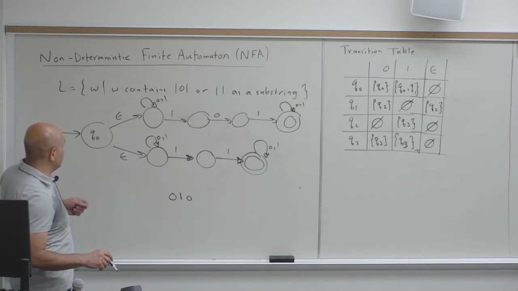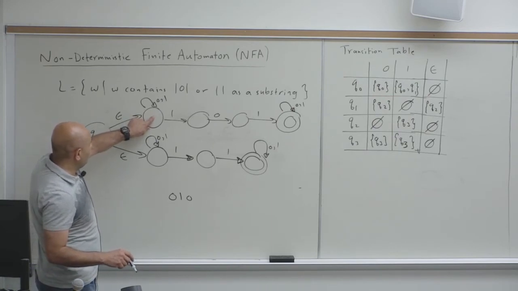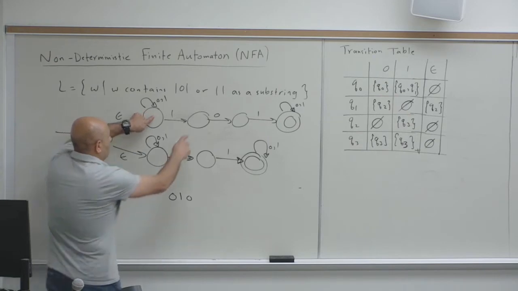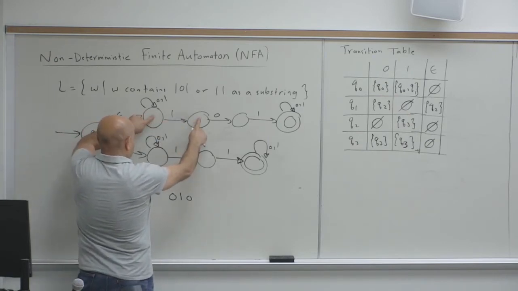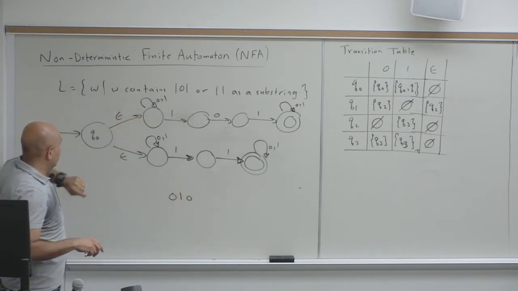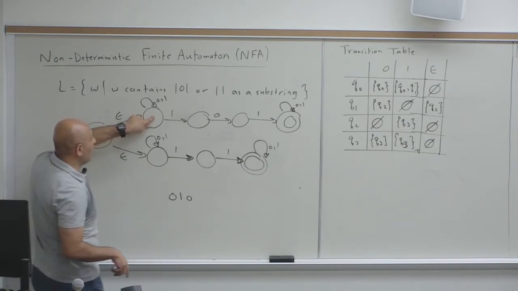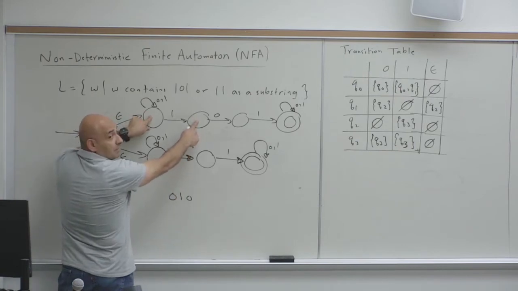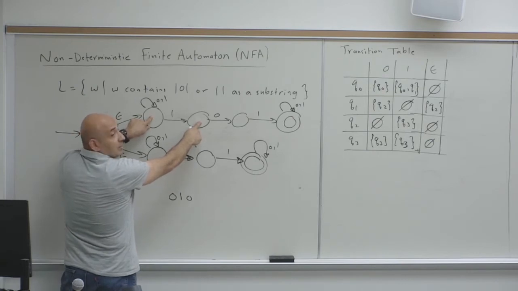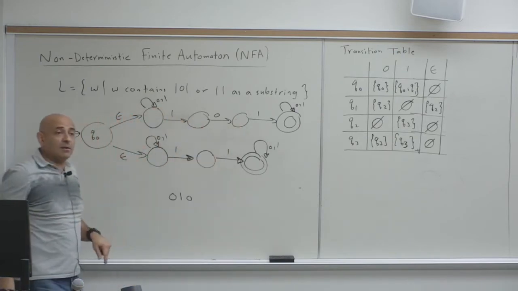How will it get rejected with this NFA? So with the 0, you stay here. With the 1, you have two possibilities, either stay or go to this. Whether you are here or here, when you get a 0, it will not take you to an accept state. This 0 keeps you in this state, and this 0 takes you to this one. And neither one is an accept state.